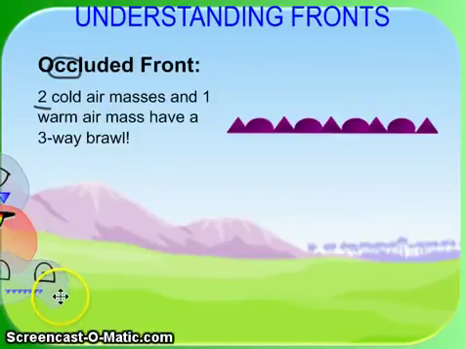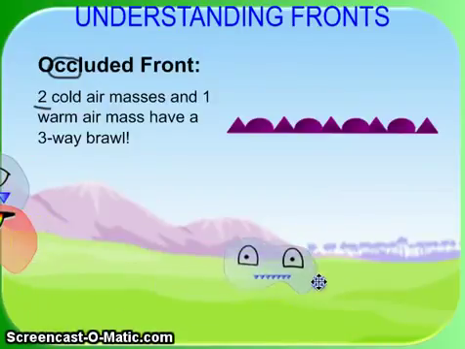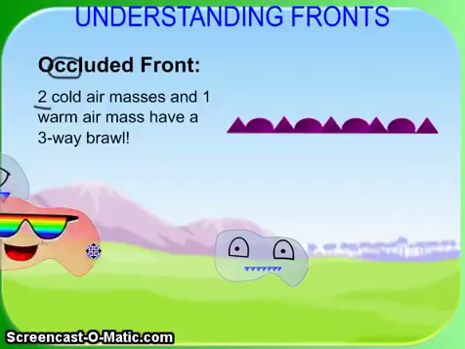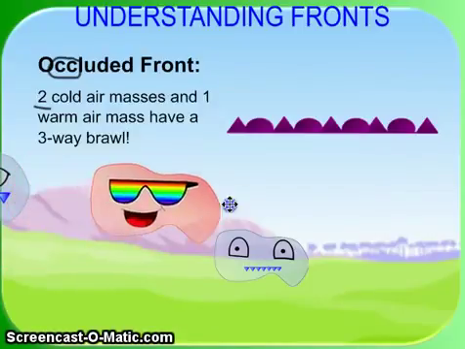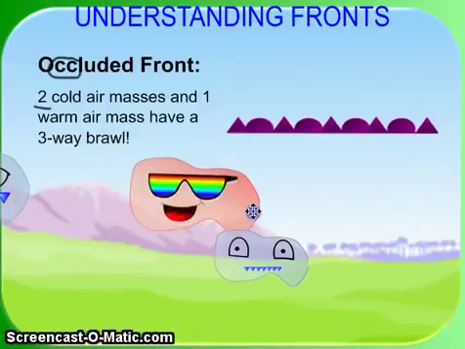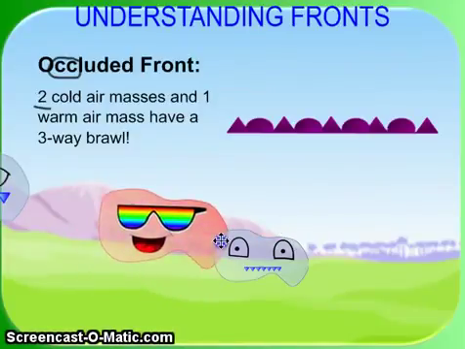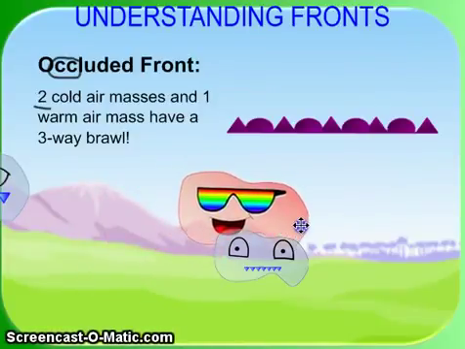First, there's a little baby cold air mass that's by himself. And he's really not powerful. He's kind of weak. And you'll notice he's got little teeny teeth, little teeny icicles. He's not very strong. But here comes this warm air mass, and he's like, hey, you're small. I think I'm just going to beat you up. Get out of my ring. So he's going to come by, and he's moving really slowly. And then what he's going to do is do that sleeper hold like we were talking about.